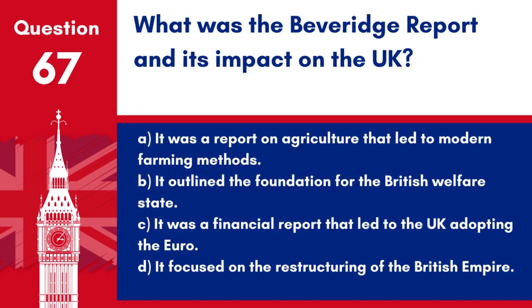Question 67. What was the Beveridge Report and its impact on the UK? A. It was a report on agriculture that led to modern farming methods. B. It outlined the foundation for the British welfare state. C. It was a financial report that led to the UK adopting the euro. D. It focused on the restructuring of the British Empire.